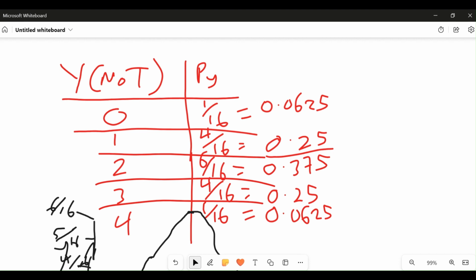That's our succinct brief discussion on the discrete probability distribution.